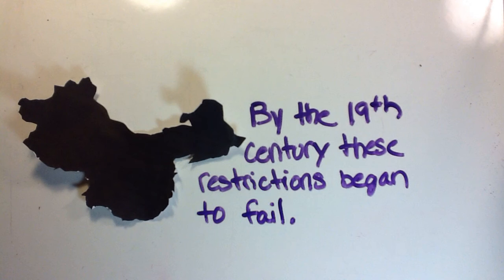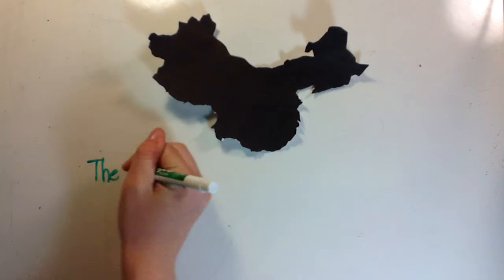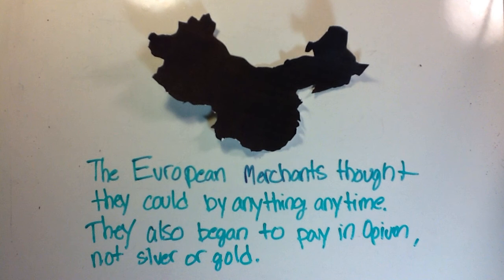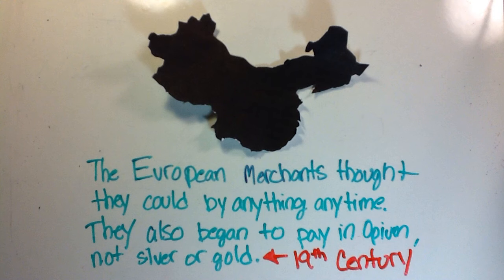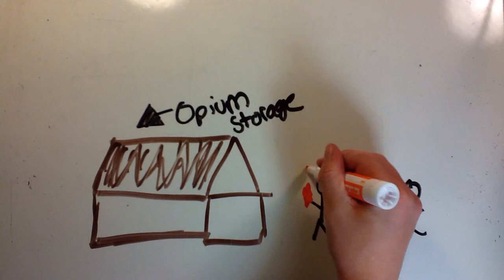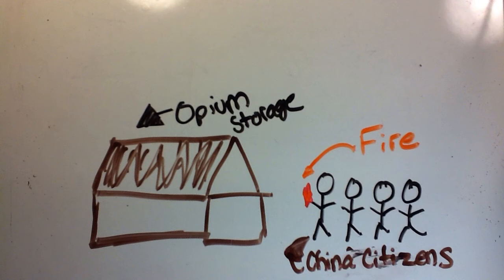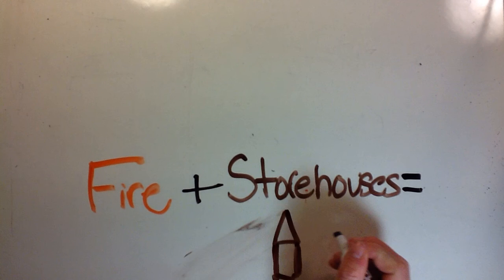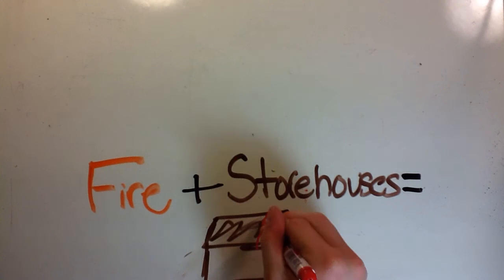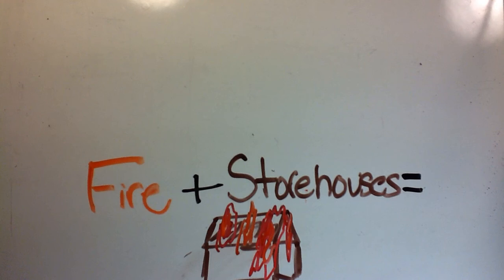However, by the 19th century, these restrictions began to fail. The merchants believed that they could buy anything anytime, and they also began to buy the supplies in opium instead of the required silver and gold. And so the Opium Wars began. They started when the Chinese officials were very alarmed and scared of the amount of drugs from the opium. And so in 1839, Chinese officers burned an opium storehouse in southern China.